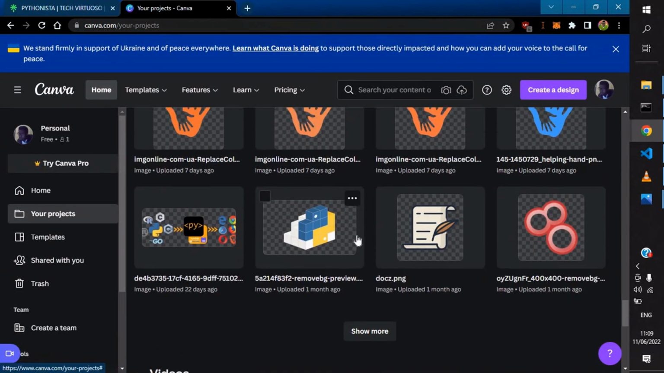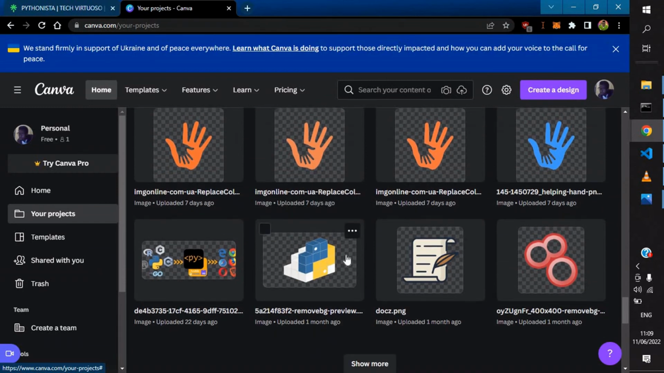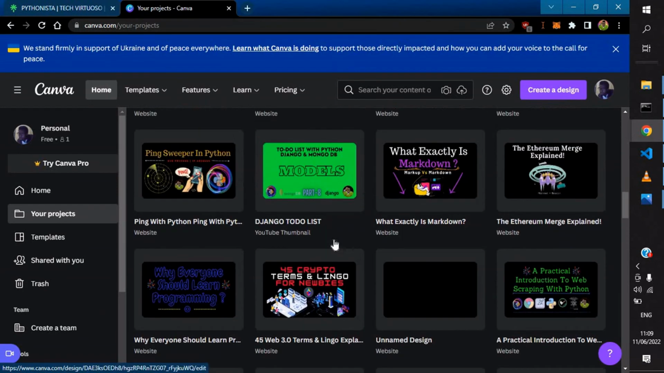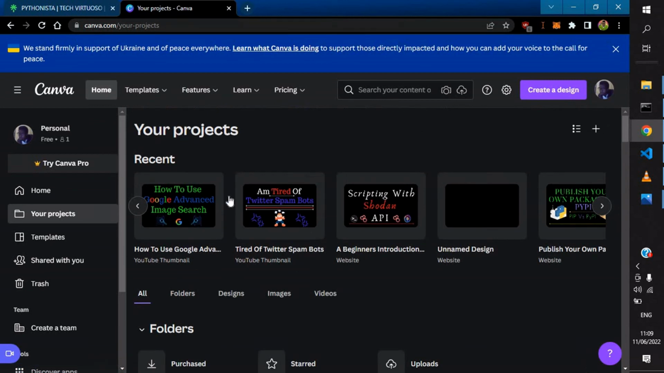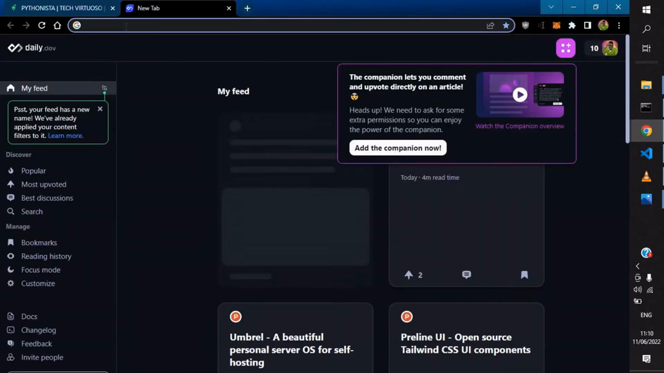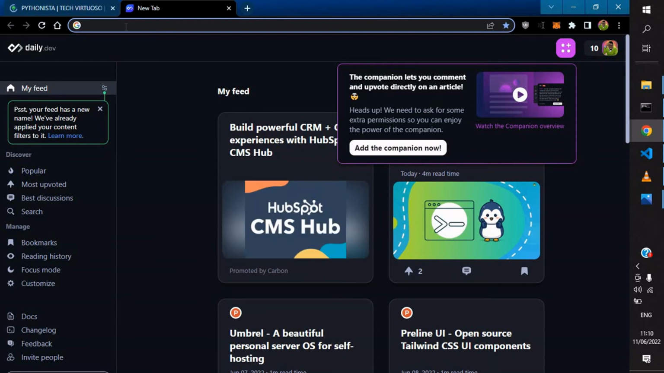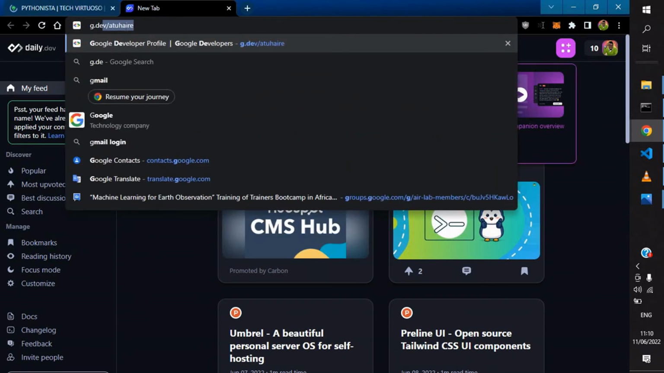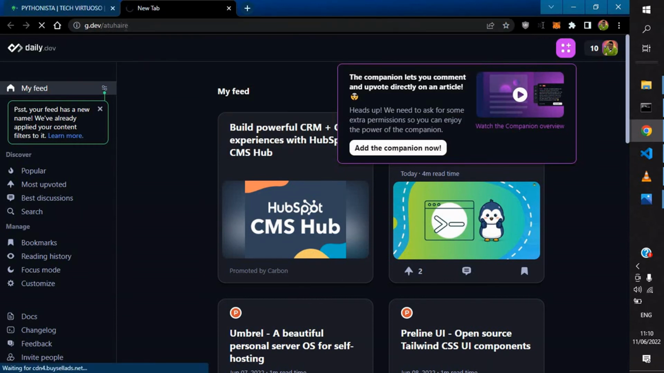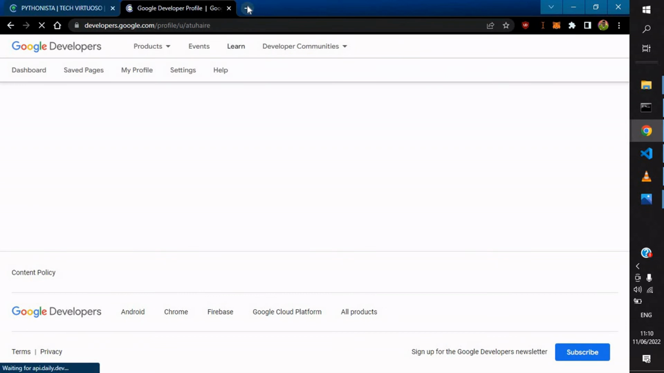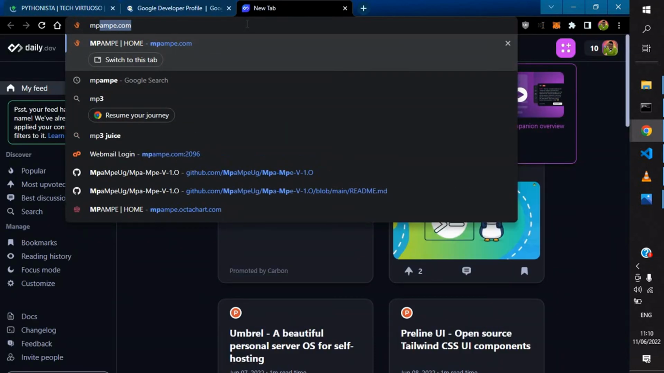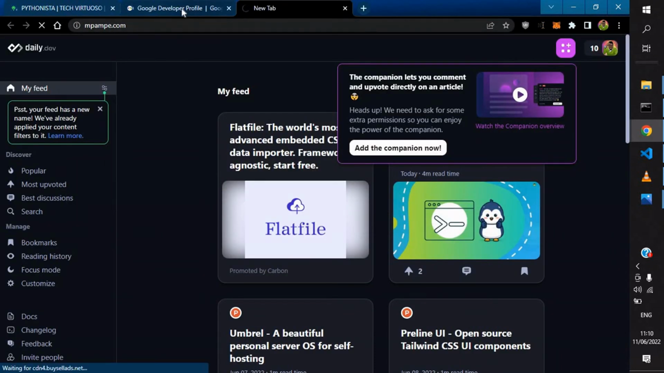I was designing a logo for my team, that's MpaMpe. MpaMpe is basically our best crowdfunding application tailored for Ugandans. So that's it for Canva. Maybe two last things. That is my Google developers account. I think I haven't updated this yet on my Linktree portfolio. And maybe one other last thing is the MpaMpe project I'm currently working on.